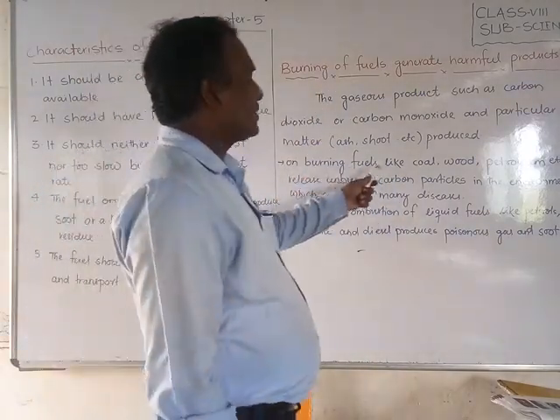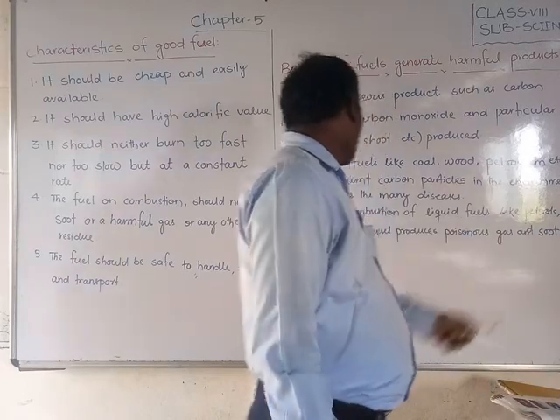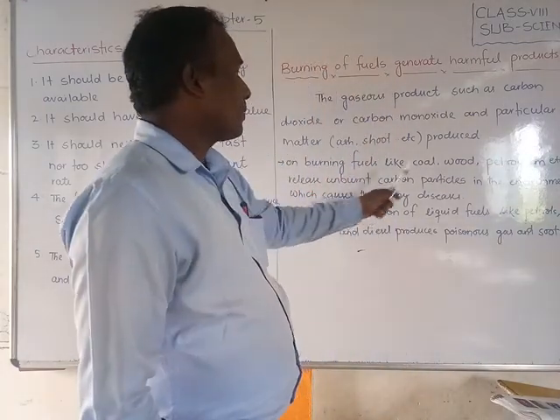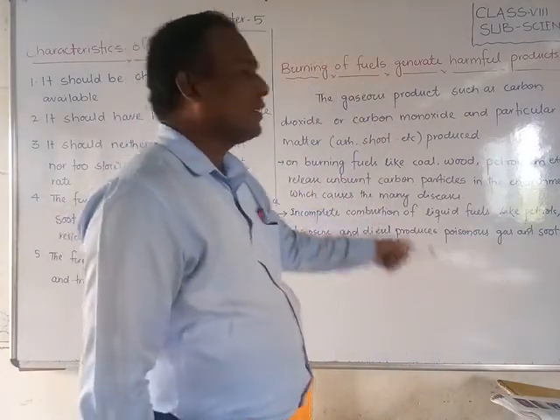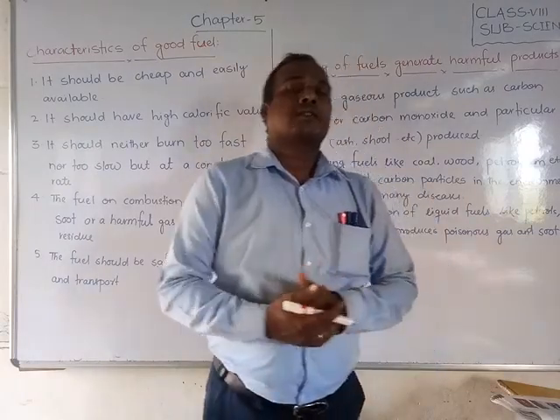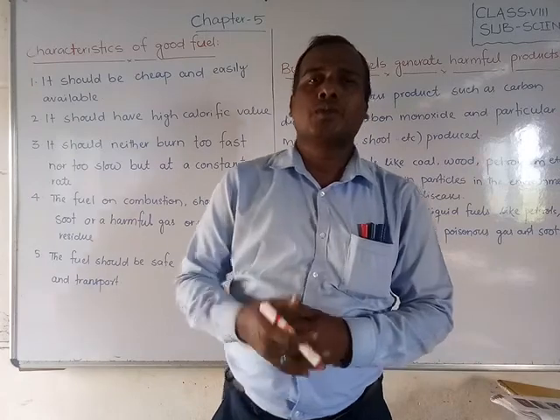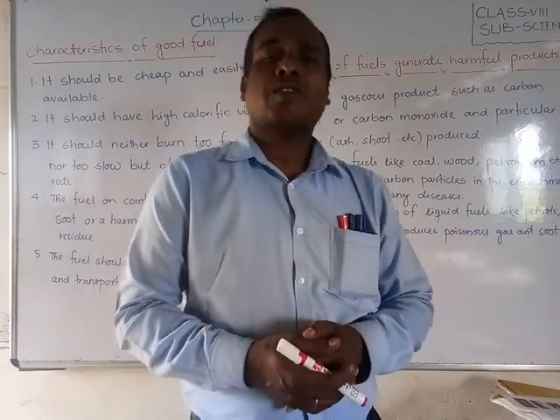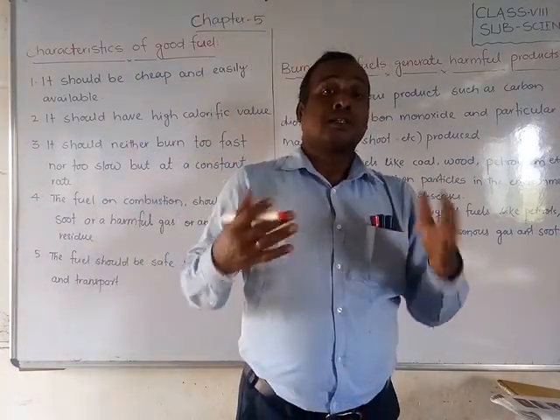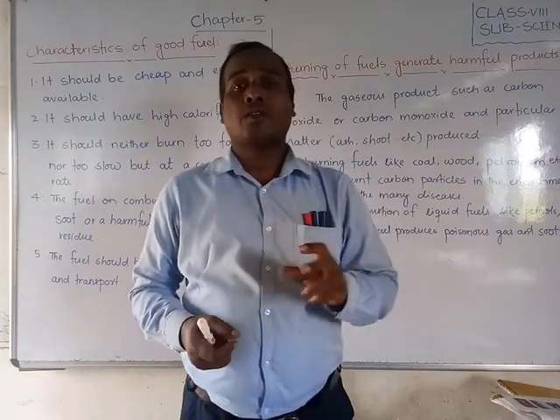On burning of fuels like coal, wood, petroleum, etc., unburnt carbon particles are released into the environment, which causes many diseases. Whenever we burn charcoal, coal, wood or petrol, what happens?